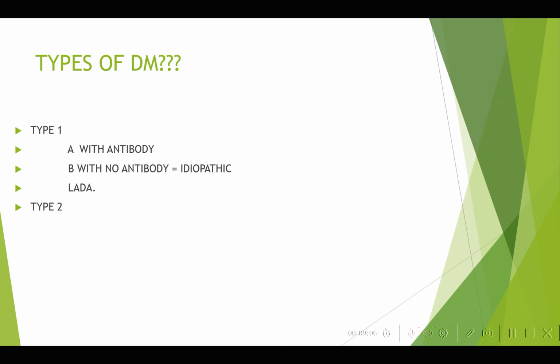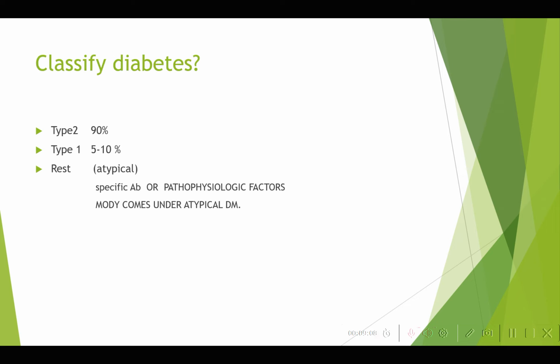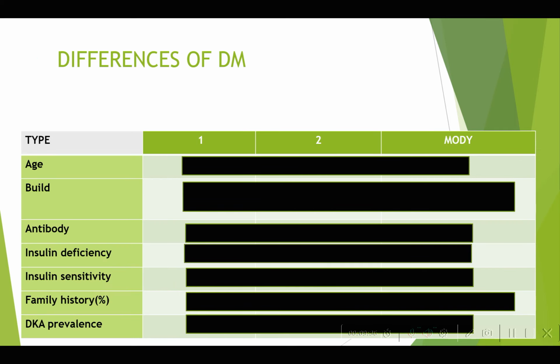So where does MODY come? So 90% of the patients are of type 2, 5 to 10% are type 1, and the rest are atypical. The atypical patients do not have a specific antibody, and they do not have specific pathophysiological factors like obesity or metabolic syndrome, and MODY is one such category. Usually some genetic alteration may be associated with MODY.